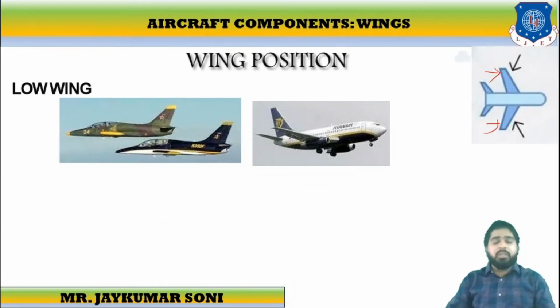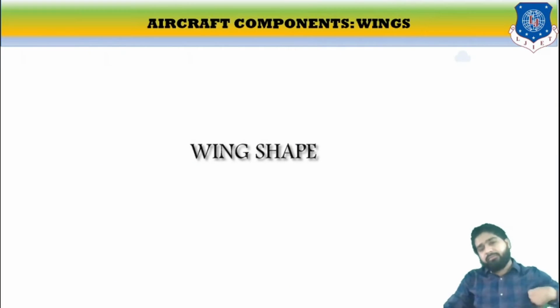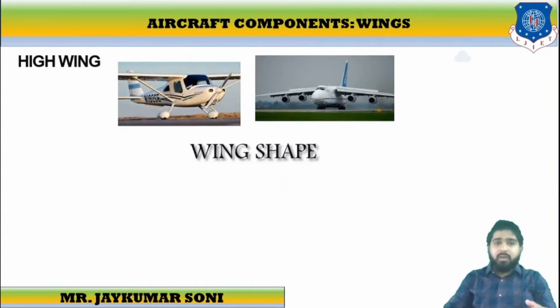If we discuss position, the wings may be low wings. You can observe these are the low wings, which are situated at the lower part of the aircraft. Sometimes it may also have mid wings, such as medium wings, which are located in the middle part. Sometimes, if we discuss high wings, these are the high wings, which are located at the upper part of the aircraft. So low wing, mid wing, and high wing are the positions.